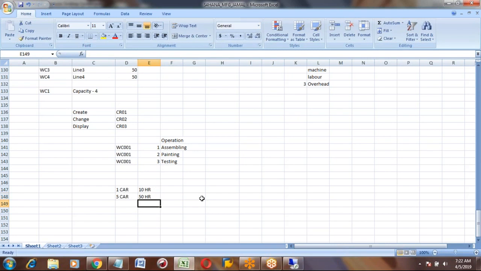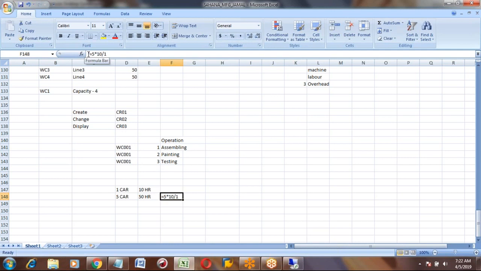Correct. 5 into 10 divided by 1. This is a formula. Correct?